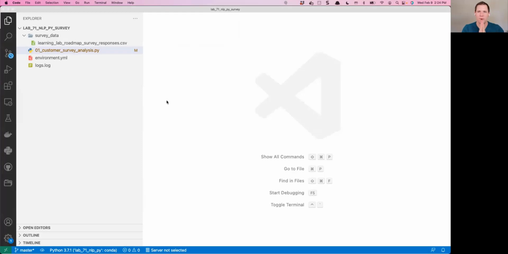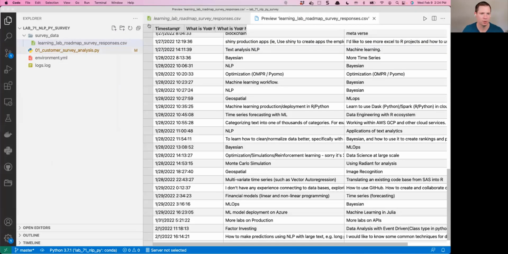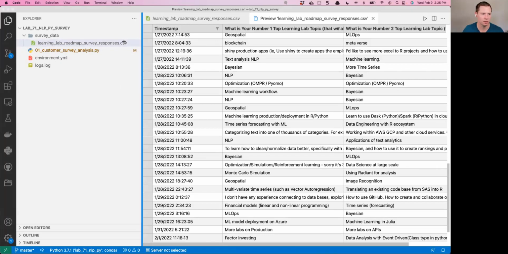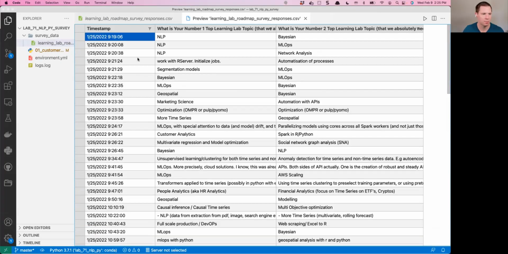Here is what my Learning Labs Pro people are going to be getting today. This is the entire project. We're doing Lab 71, NLP survey. And what we're going to be doing is working with this survey data. There's a little folder in here, and this is the survey data. I'm going to open it in preview so we can see what this looks like. And you can see we've got a lot of responses in here.